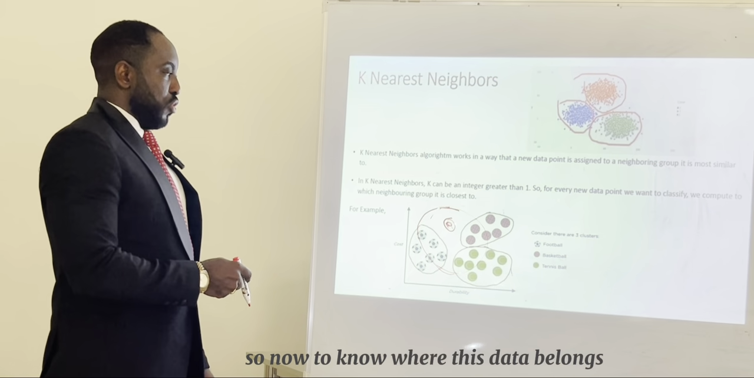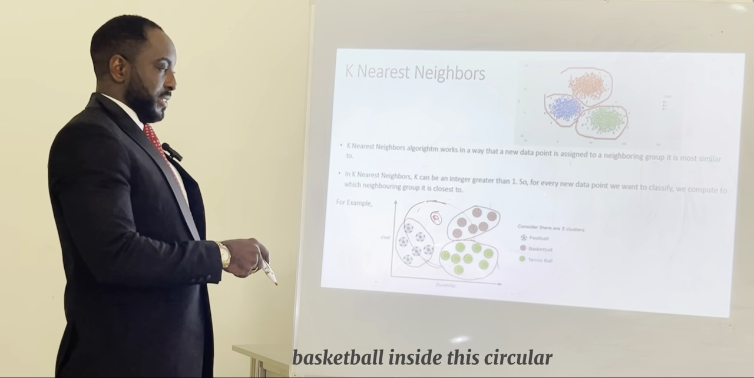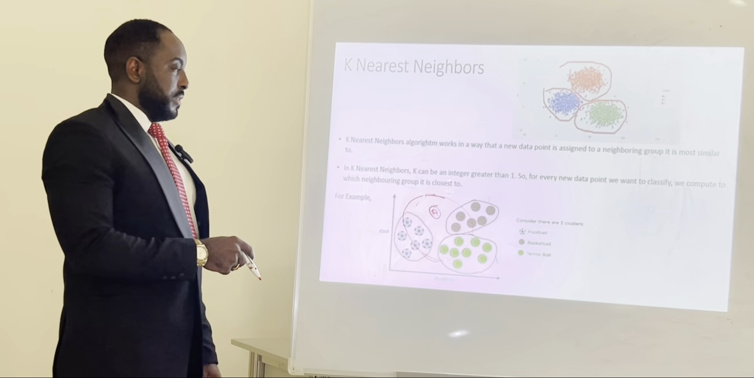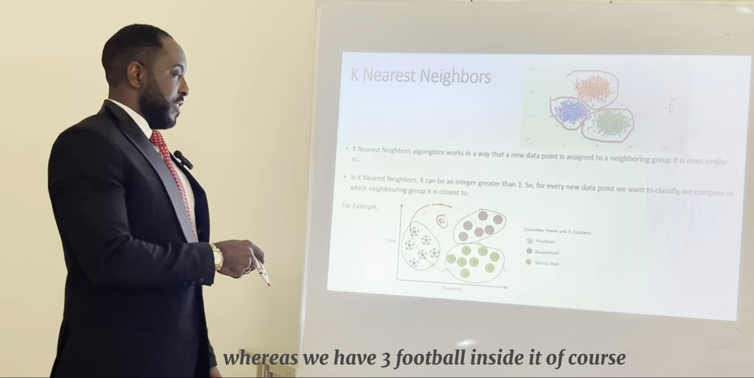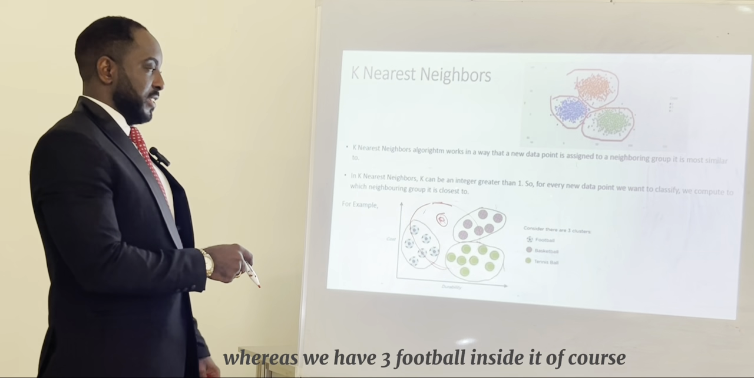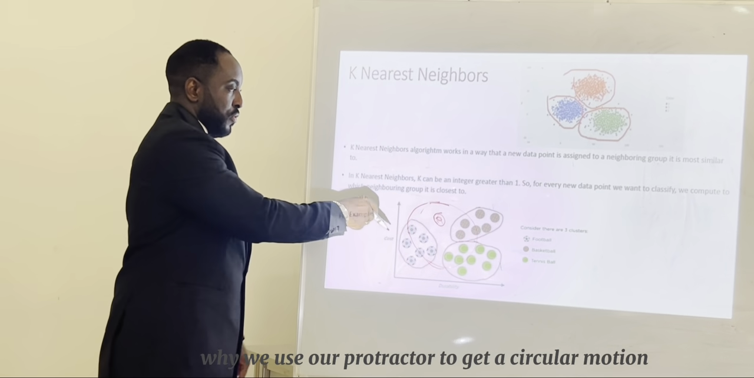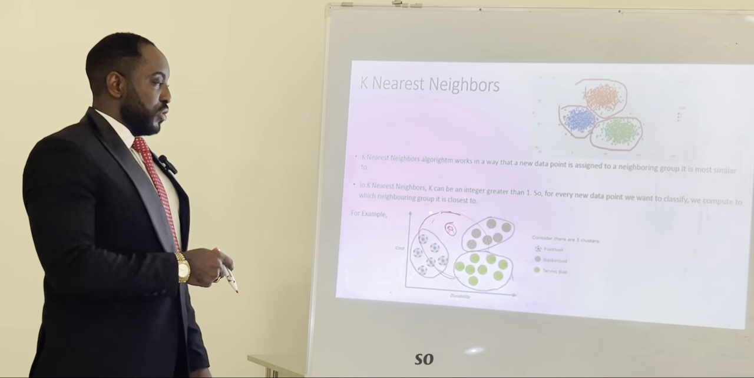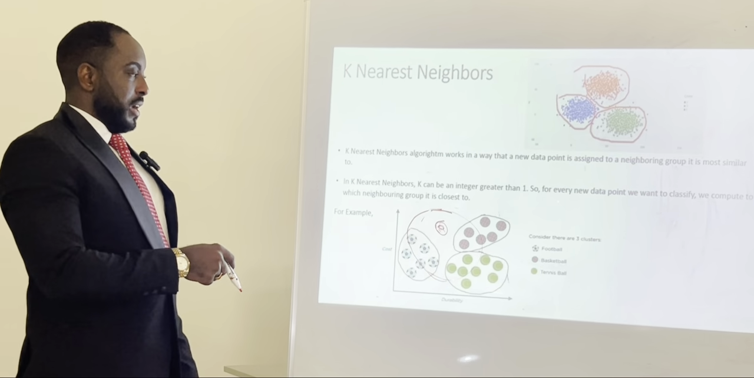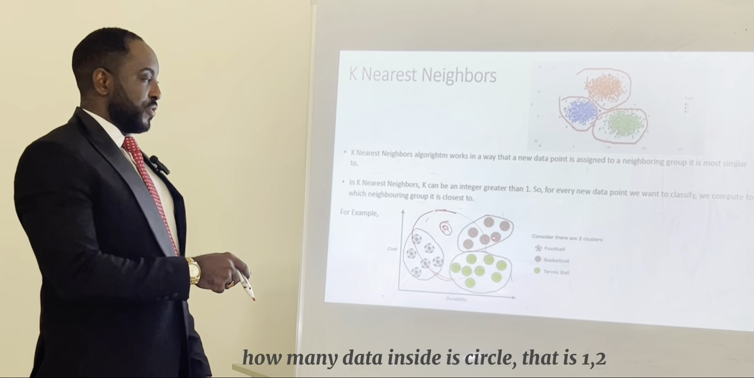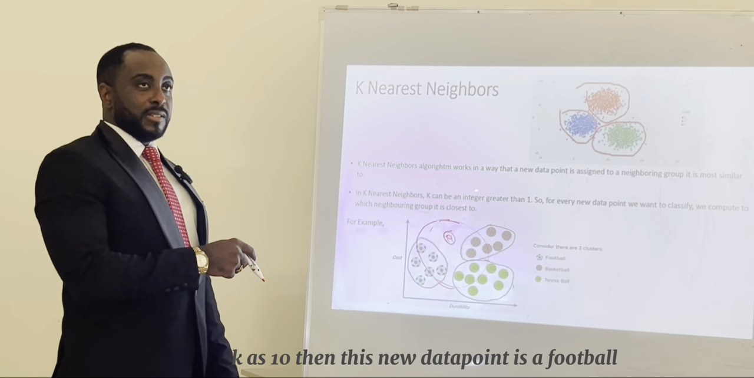So now to know where this data point belongs, we have three basketball inside this circular motion. We have two tennis ball inside the circular motion, whereas we have three football inside it. Of course, this is not a perfect circle. This should have been in the circle, but we use our protractor to get a circular motion. So now I can say using K, how many data are inside the circular? That is 1, 2, 3, 4, 5, 6, 7, 8, 9, 10. So choosing K as 10.